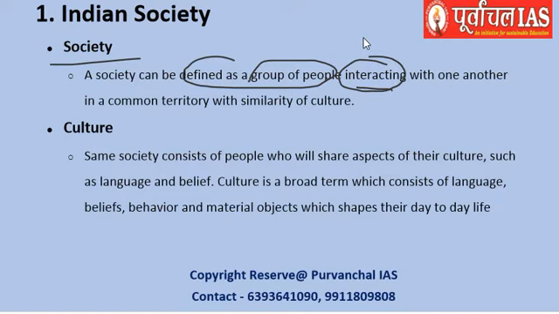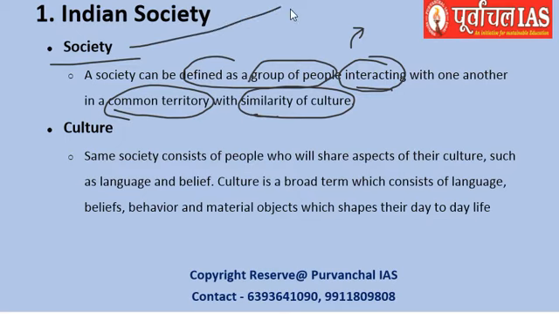We will see later in the lecture why they need to interact with each other and what has happened in the present sense. They share a common territory too and have a similarity in culture. So the important words to remember when we talk about society are that people of a society interact with each other, mostly share a common territory and have similarity of culture.